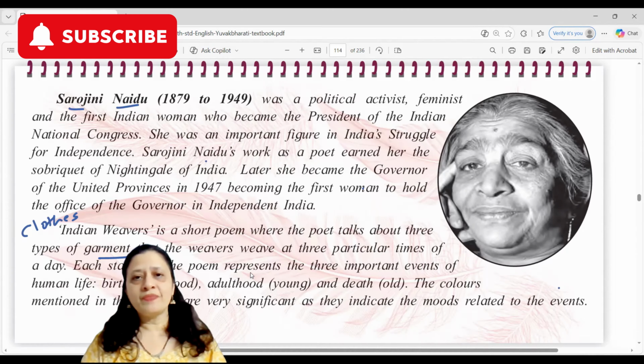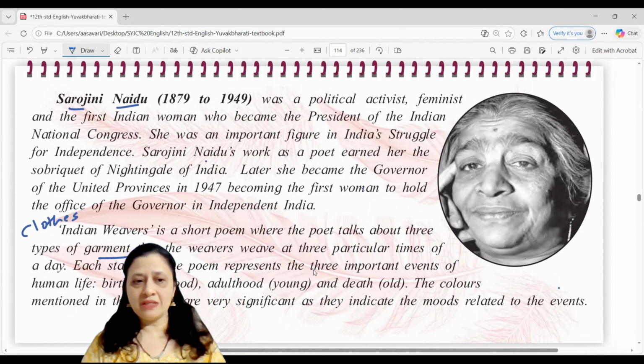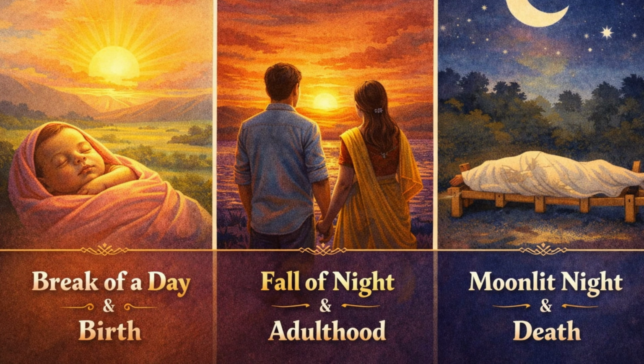Each stanza of the poem represents the three important events of human life, that is birth or childhood, adulthood, and death. So the poem, as you will see later, is divided into three stanzas, each stanza talking about a particular phase in human life. The first stanza talks about childhood or birth of a newborn child. Second stanza, it talks about adulthood. And the third stanza talks about death. So these are the metaphors in the poem. Metaphors meaning comparisons. The poetess is talking about times of the day and comparing it to human life.